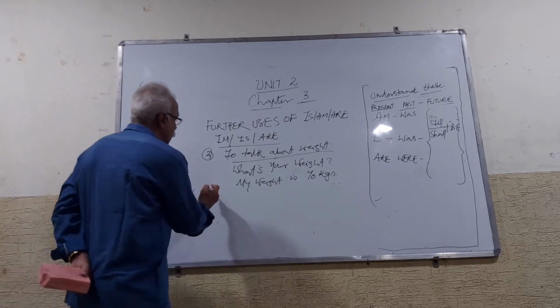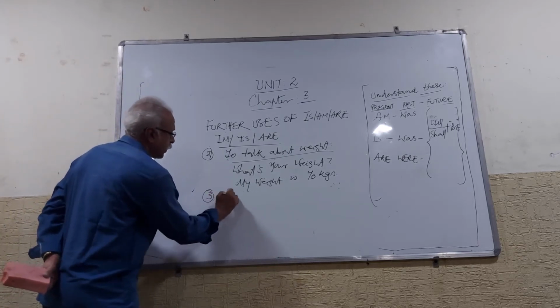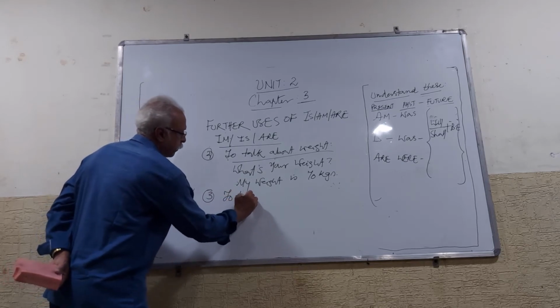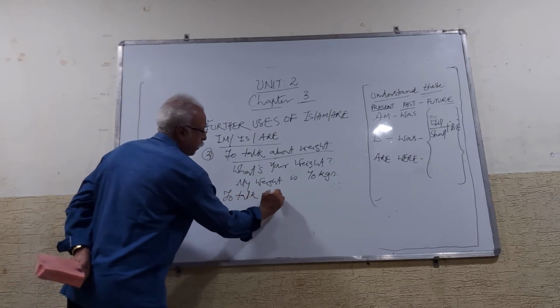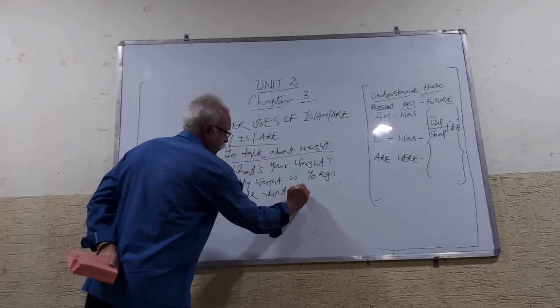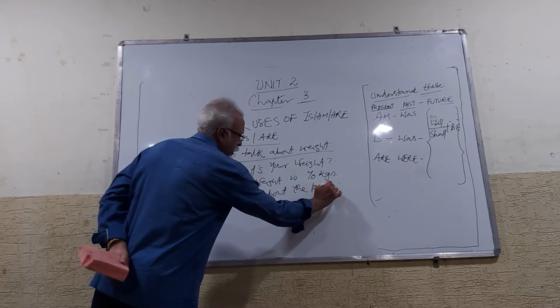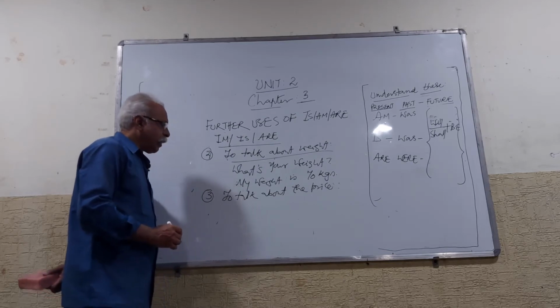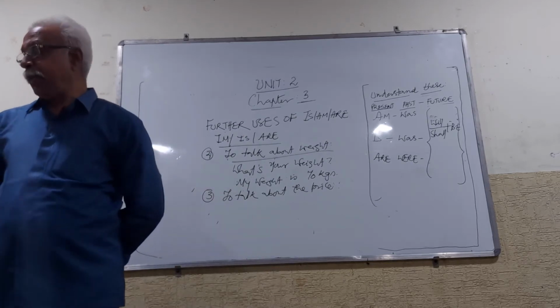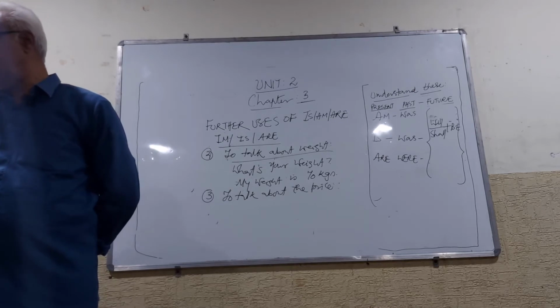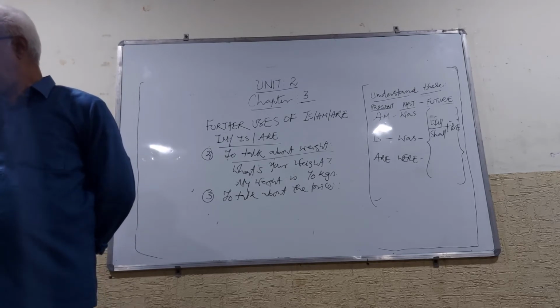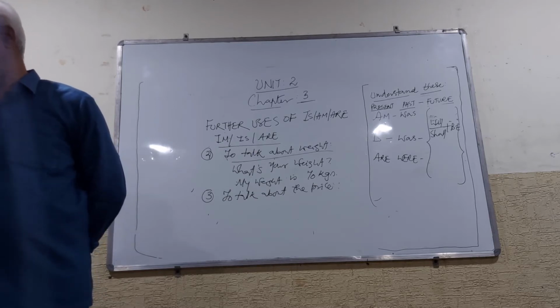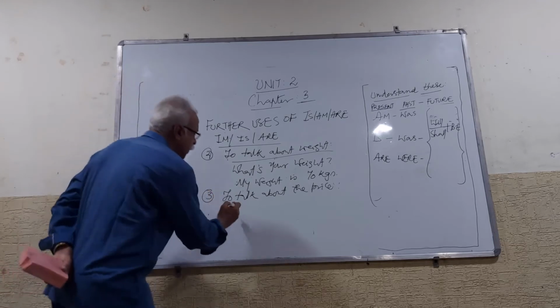Next one. To talk about the price. To talk about the prices also, we can use these forms. For example, you can say many easy things. Suppose, how much is this melon?